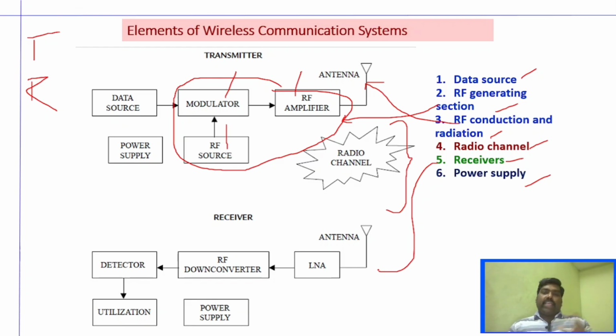When it comes to data source, I'll start with the transmitter. We know that the original information from the data source can be an analog message or a digital message. An analog message is represented like a sine wave, and a digital message is zeros and ones, which can be represented by a square wave. So the data source can be analog or digital, depending upon the device which generates that particular message.